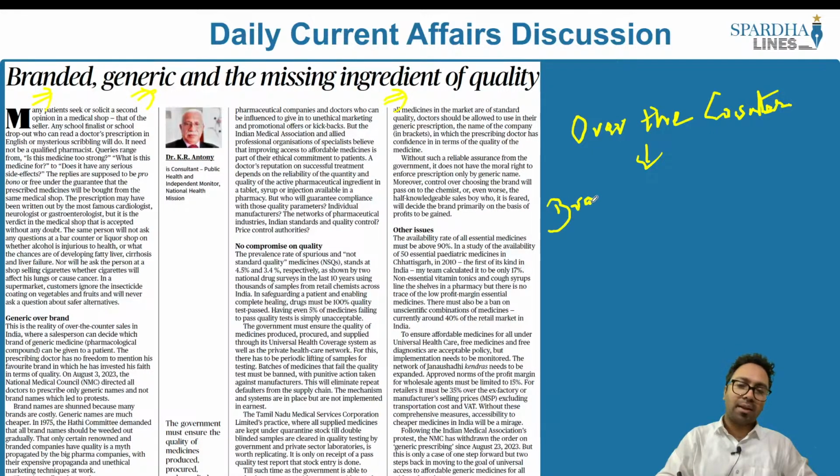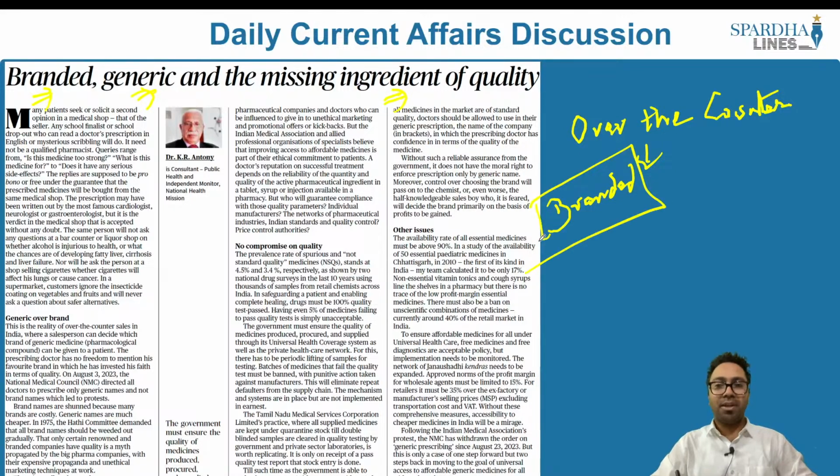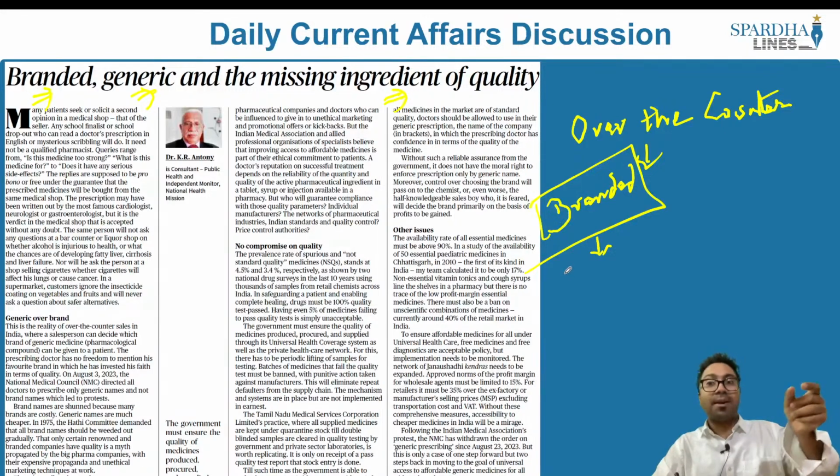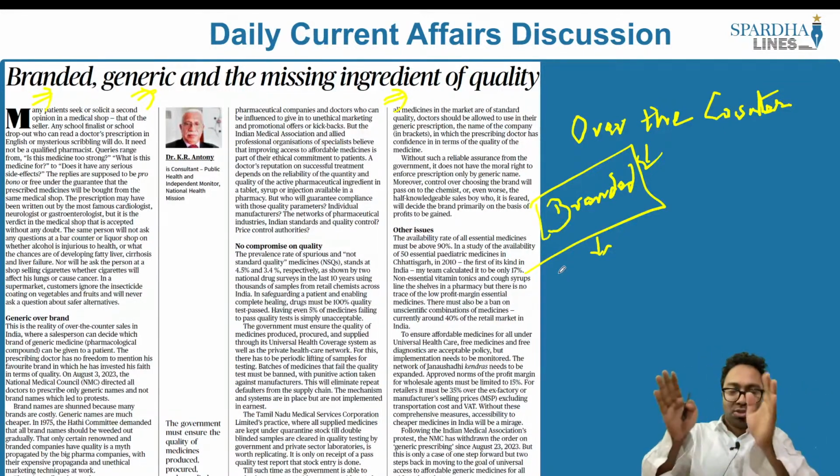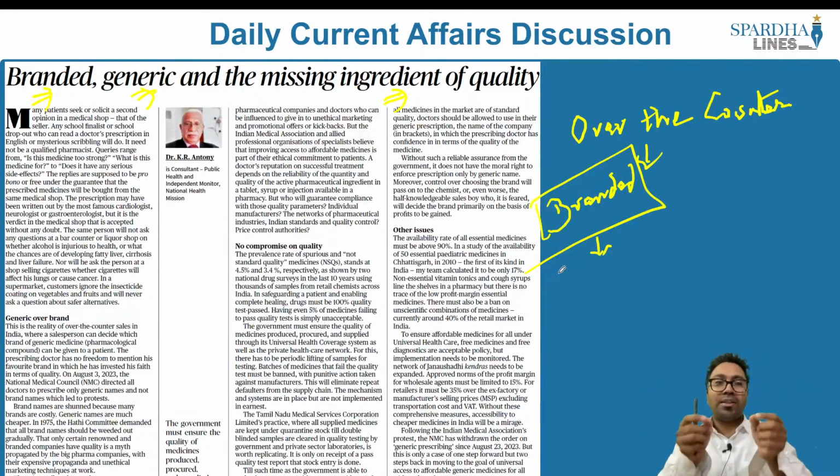What do I mean by branded? These are the medicines which are from a particular company. Let's say we have a private company. This particular private company would have come up with a medicine or a syrup or a tablet. This branded syrup or tablet might be costly as well, but their quality might be tested. So ultimately it is for the doctor to decide whether that particular medicine is good or not.